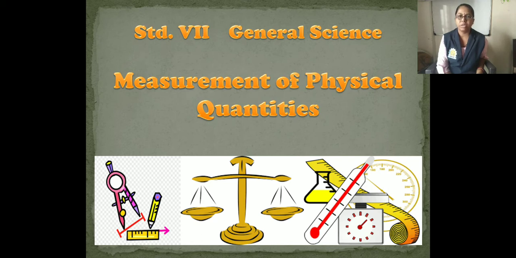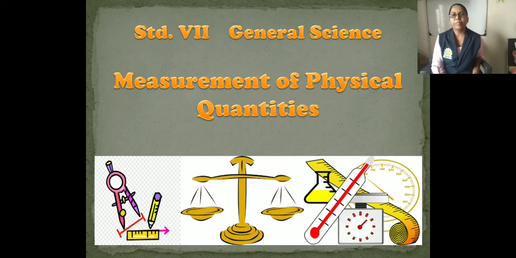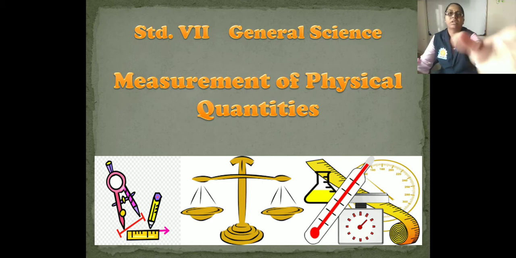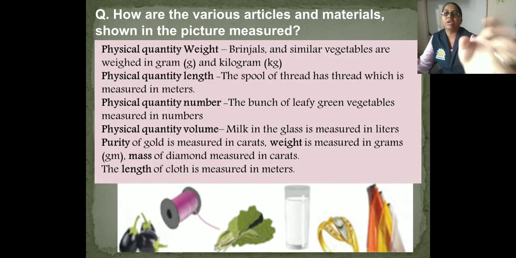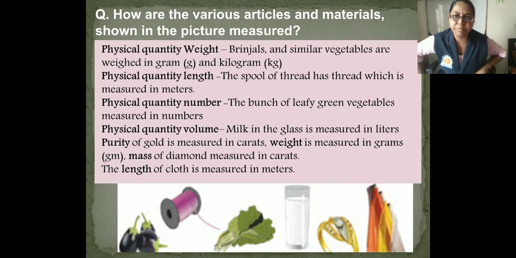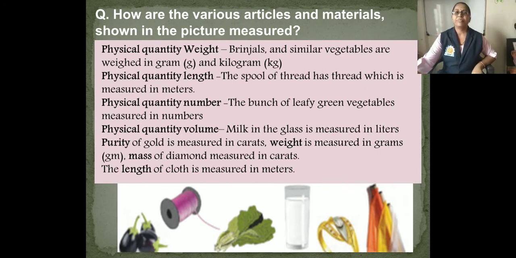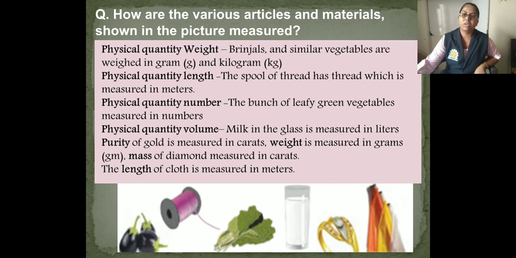Today I am going to teach you Standard 7, Lesson number 6, that is measurement of physical quantities. Here you can observe some pictures. Some brinjals are there, then a spool of thread, leafy vegetables, a glass of milk, then a golden ring, and some cloths.